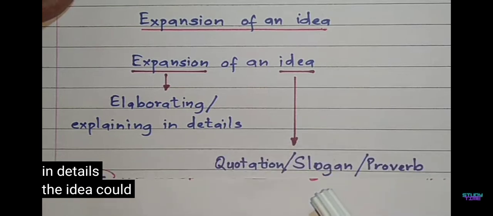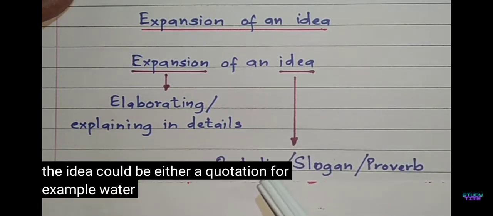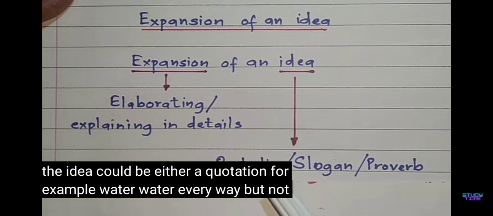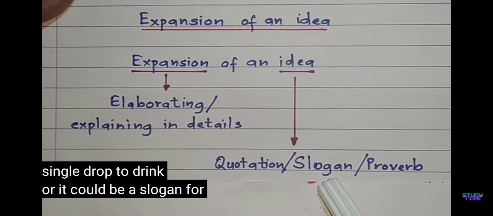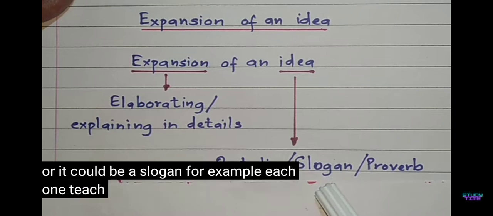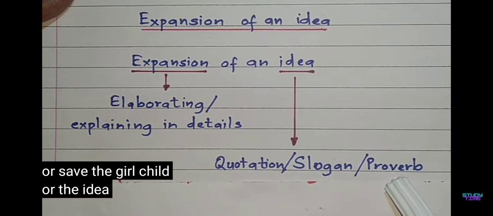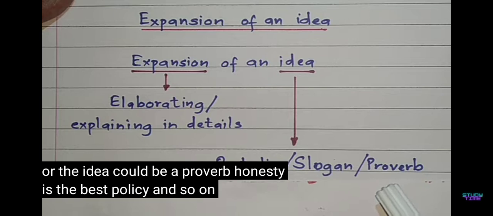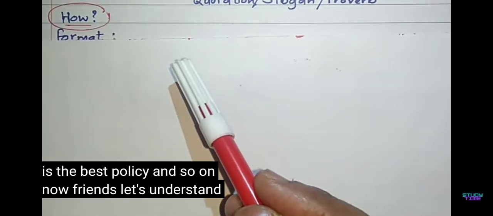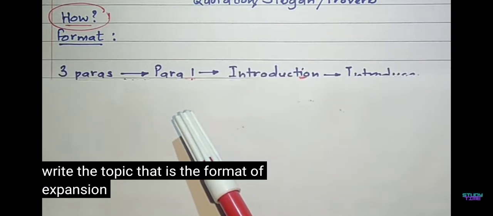The idea could be either a quotation, for example, water, water everywhere, but not a single drop to drink. Or it could be a slogan, for example, each one, teach one, or save the girl child. Or the idea could be a proverb, honesty is the best policy, and so on. Now friends, let's understand how to write the topic, that is, the format of expansion of an idea.